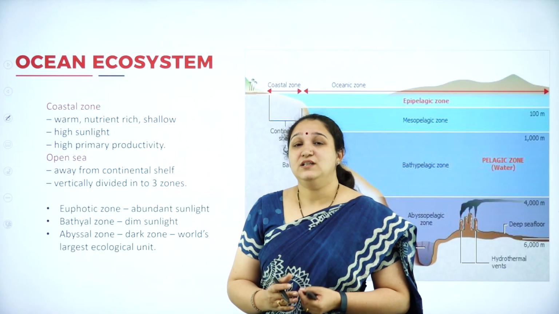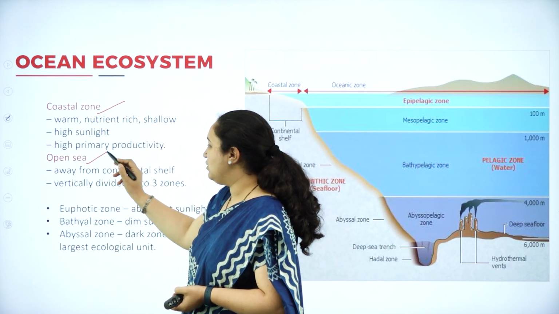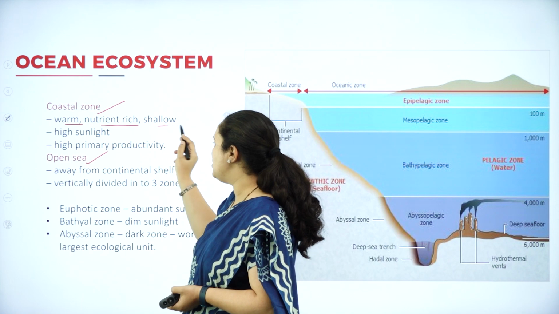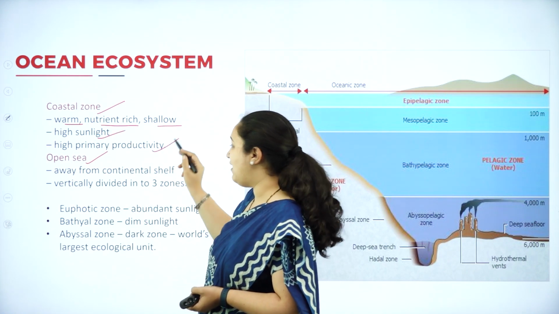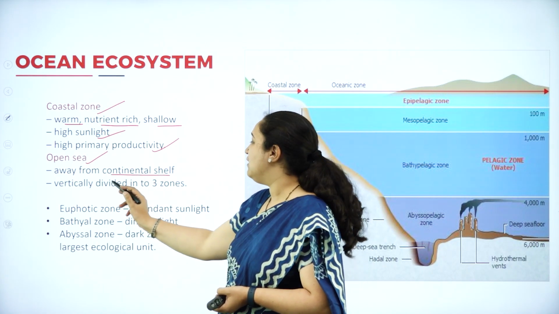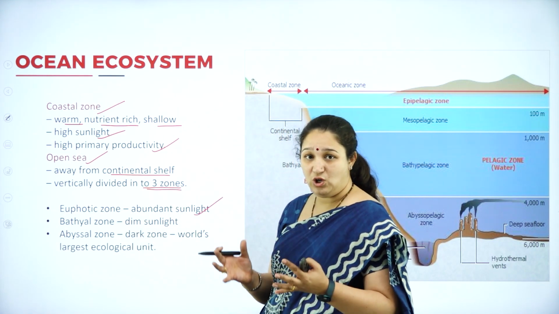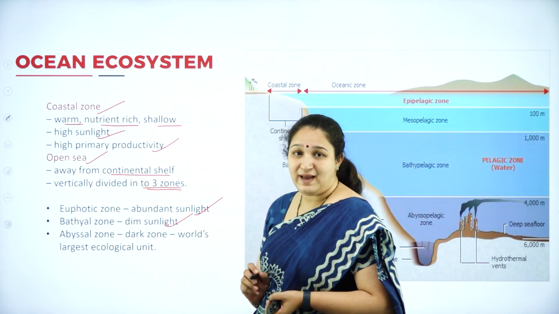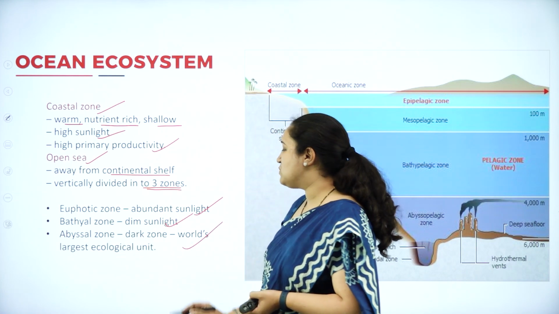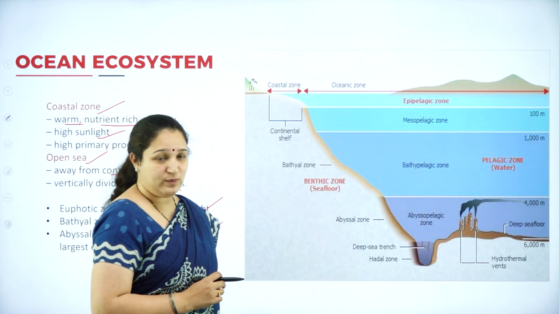Next we have the different zones in the ocean ecosystem, that is the coastal zone and the open sea. The coastal zone is warm, nutrient rich, shallow, with high sunlight and high productivity, whereas the open sea, away from the continental shelf, is vertically divided into three zones: the euphotic zone, which has a lot of sunlight, the bathyl zone, which has dim sunlight, and the abyssal zone or the dark zone, which is the world's largest ecological unit. You can understand this again with the picture.